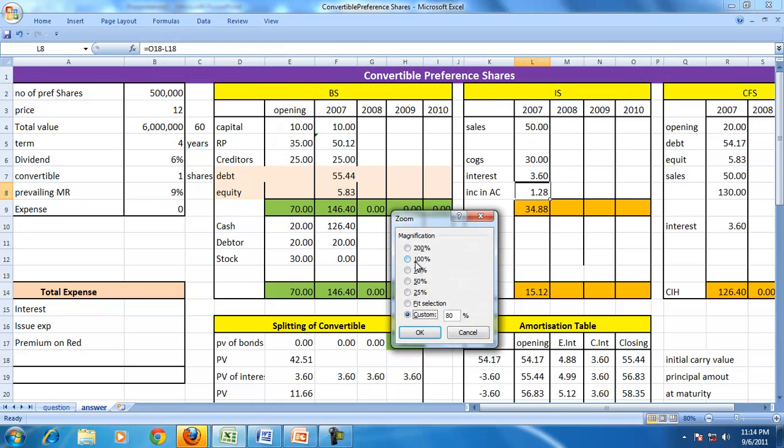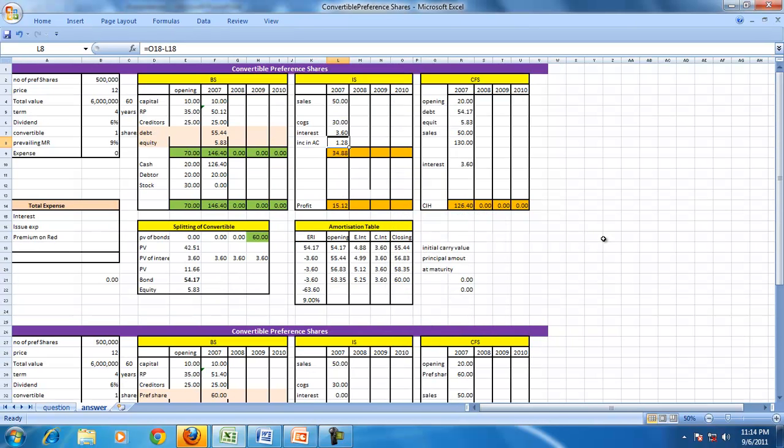Okay, so all of them together, let me see, I don't know whether it will be visible.